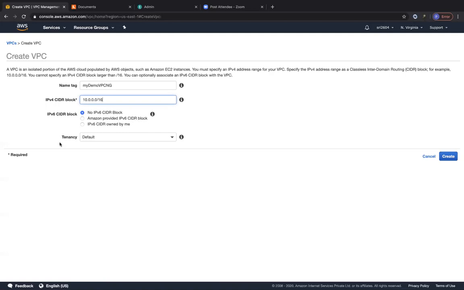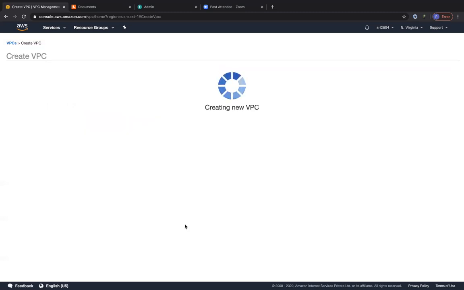And like I mentioned at the start of this lab, the tenancy is default or dedicated. So if you leave it as dedicated, then you can launch only dedicated instances into this VPC. So I'm just going to leave it as default right now. I don't want to incur costs with dedicated. So I'm just going to go ahead and click on create.